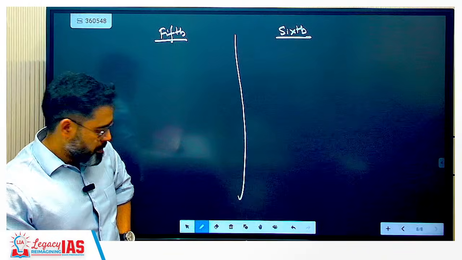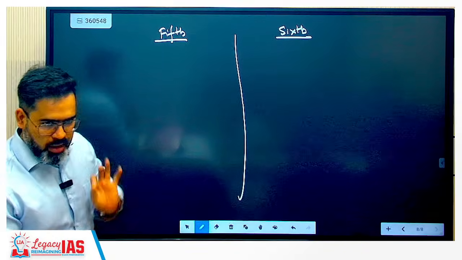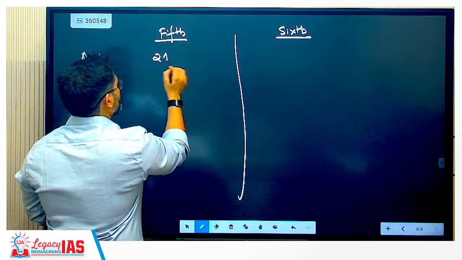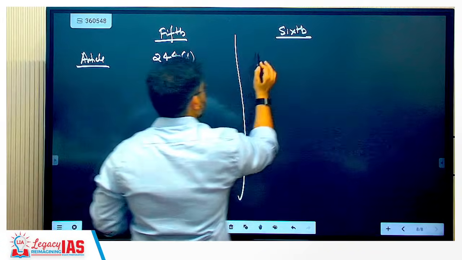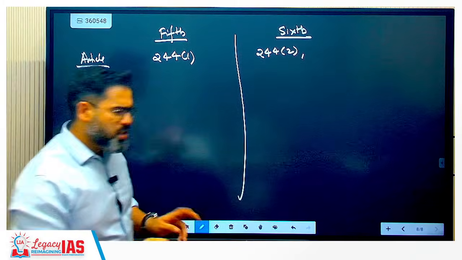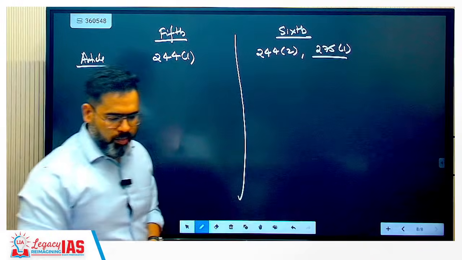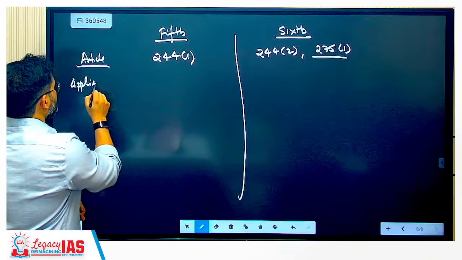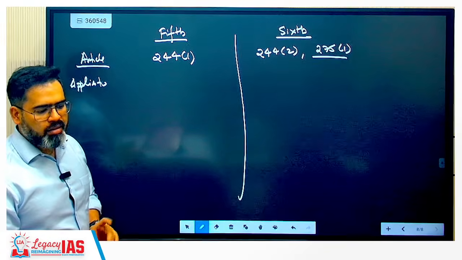Now, first is the article number. Under which articles do these come? They come under Article 244. That is 244(1) and this is 244(2). Simple. The sixth schedule also comes under 275. The fifth schedule applies to areas in non-northeastern states. Okay, 10 states.